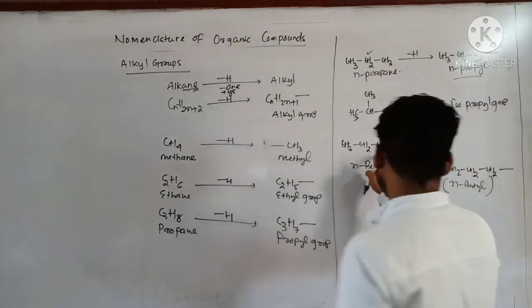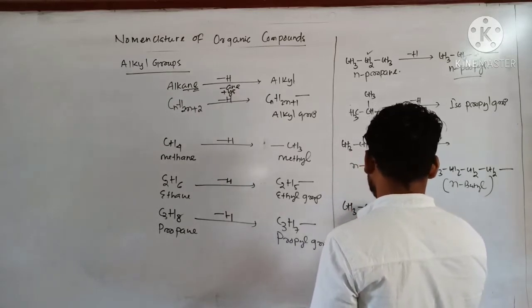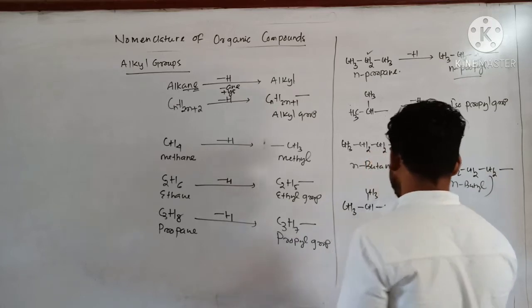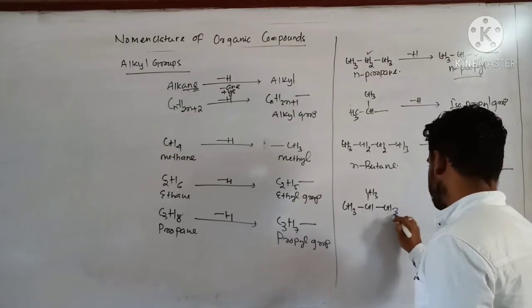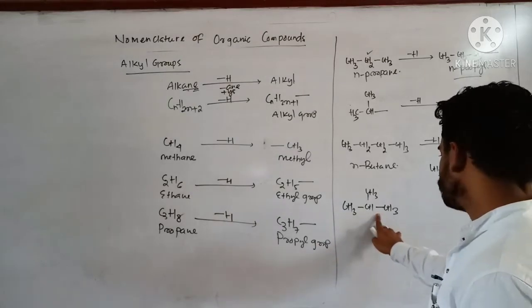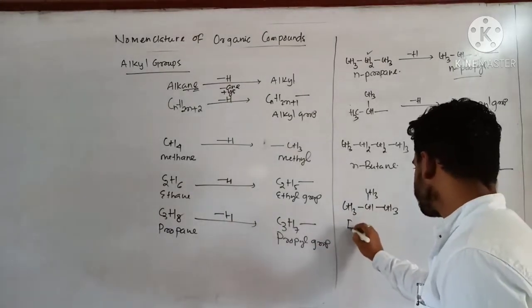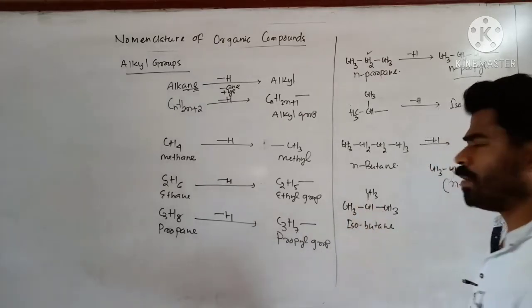Again, the structure of this one can be written also in this manner: CH3, CH, CH3, CH2, with carbons 1, 2, 3, 4, like this, CH3. That clear? So this one is called isobutane. Four carbon atoms are there.